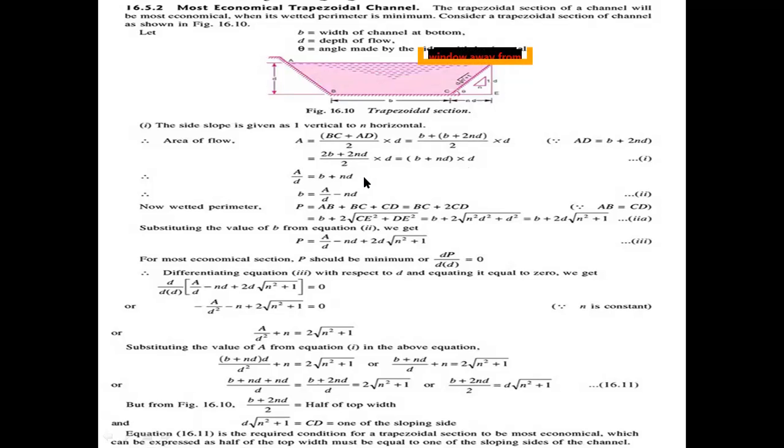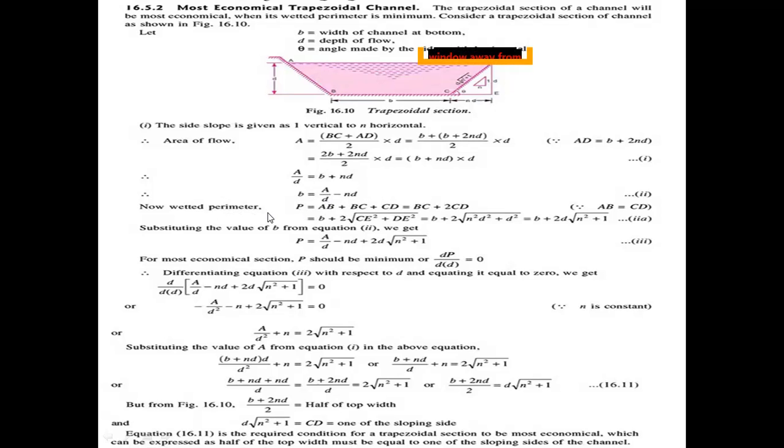From this equation we need to find the small b value. So b equals A by d minus nd. This is the formula for the bottom width of the channel.